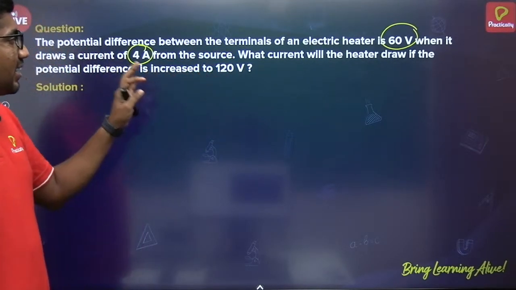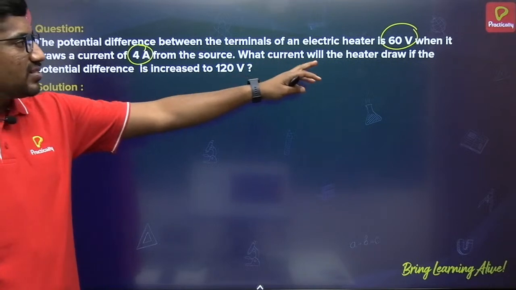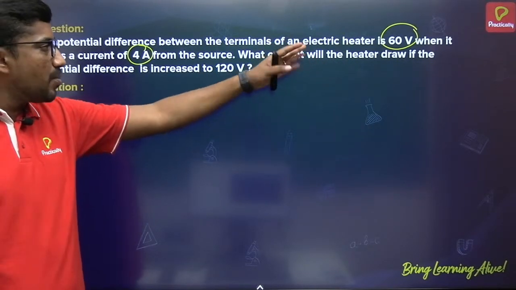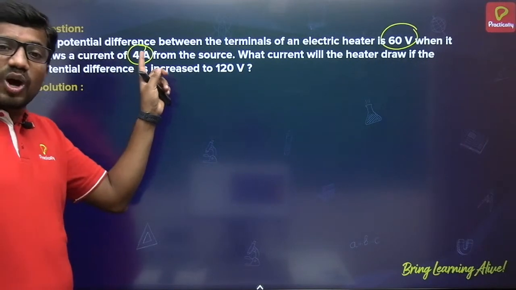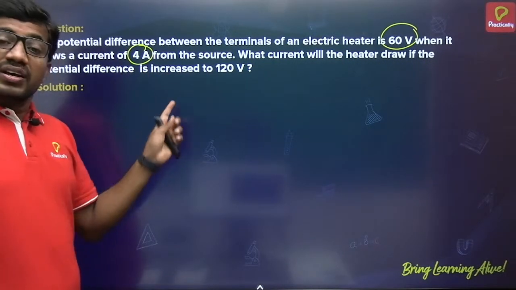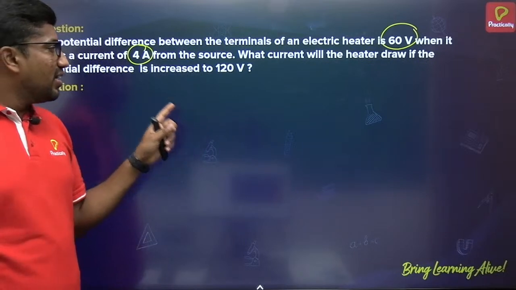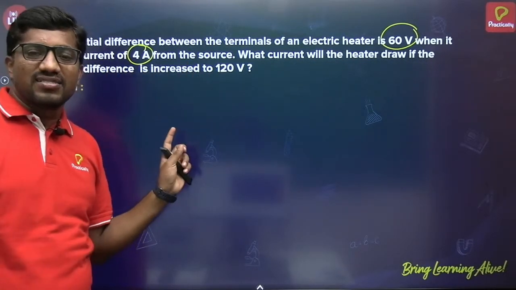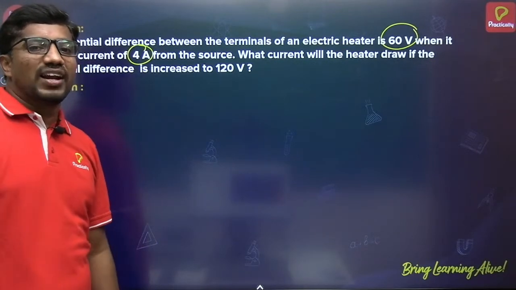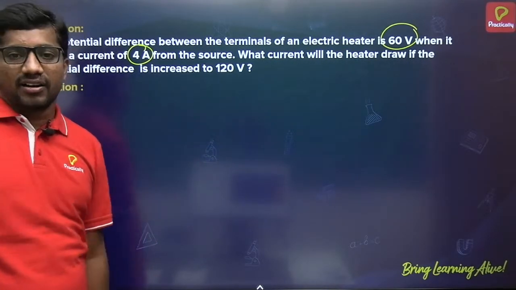When it is operated at a potential difference of 60 volt, the current drawn by it is 4 ampere. If the same electric heater is operated at 120 volt potential difference, what will be the amount of electric current drawn by the heater?